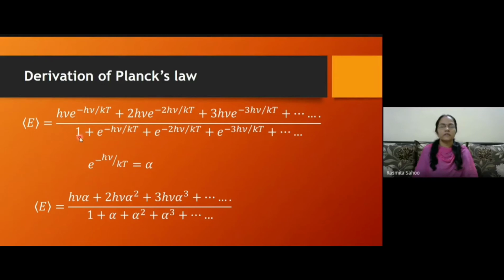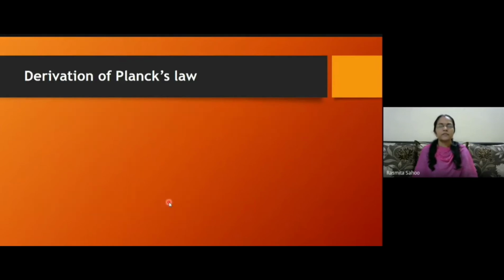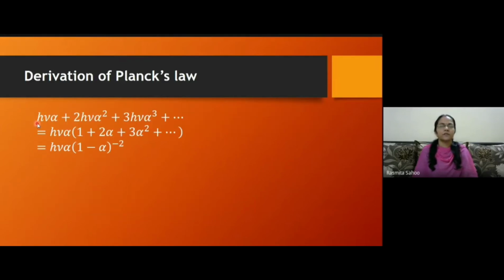In the denominator it is 1 plus alpha plus alpha square. These are some mathematical series. The first one in the numerator is h nu alpha plus 2h nu alpha square, so I have taken h nu alpha common. Inside the bracket I get 1 plus 2 alpha plus 3 alpha square, like that. And this series is equal to (1 minus alpha) to the power minus 2.